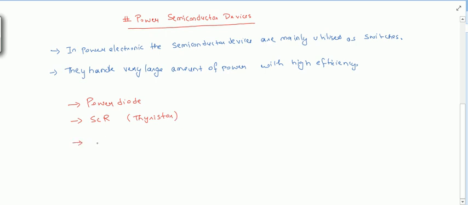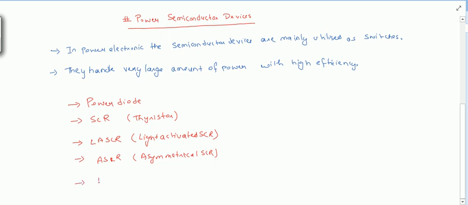In the SCR category there will be the light activated SCR and the asymmetrical SCR. These are devices similar to the SCR.